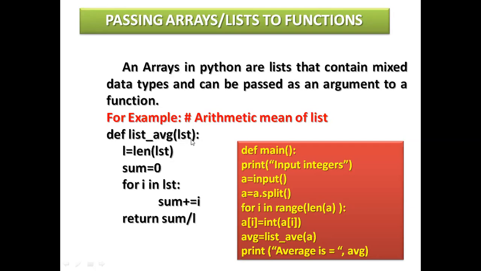This is the first argument name. L equal len. What is the use of len? It will take the length of this variable. Here sum equal 0, so sum starts with a 0 value. Here the iteration is using for i in first. It will work till the end of the list. Sum plus equal i, whatever i is. Return sum over l. So it will work accordingly.